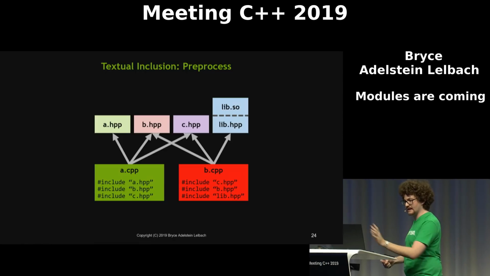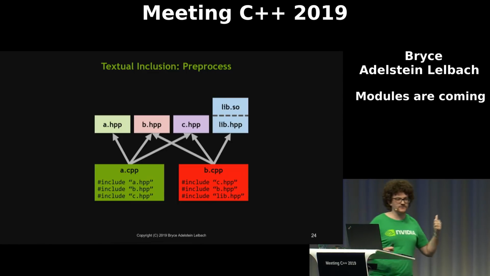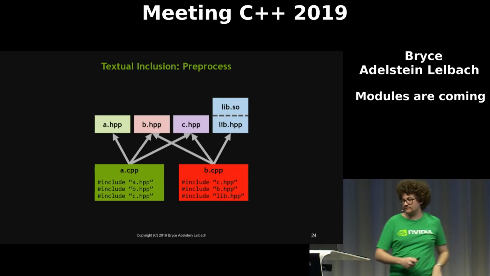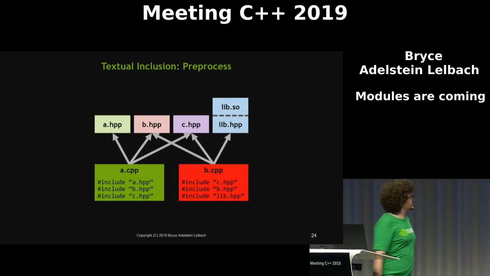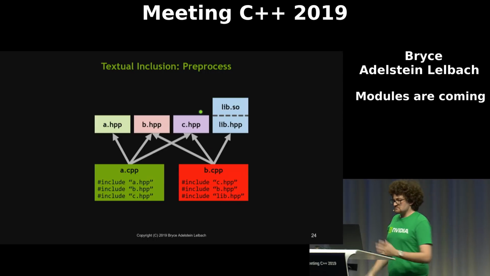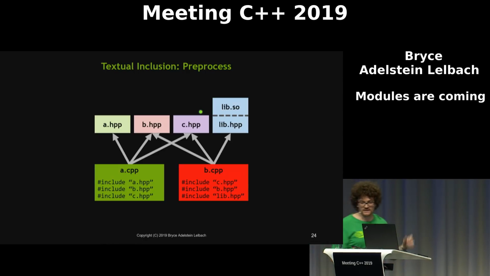Everything is just defined inline in that header. And then we've got lib.hpp, which is the header to some library that we're going to link against because b.cpp needs some stuff from it. And you'll notice some interesting things here, like this file includes B and then C. This one includes C and then B, which is semantically different in the textual inclusion model.